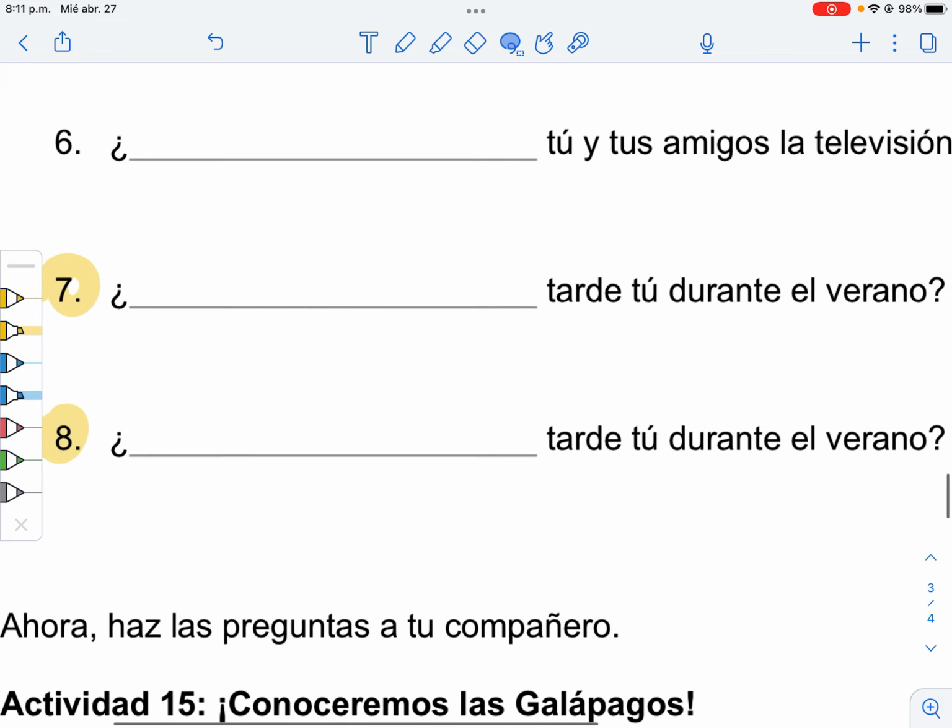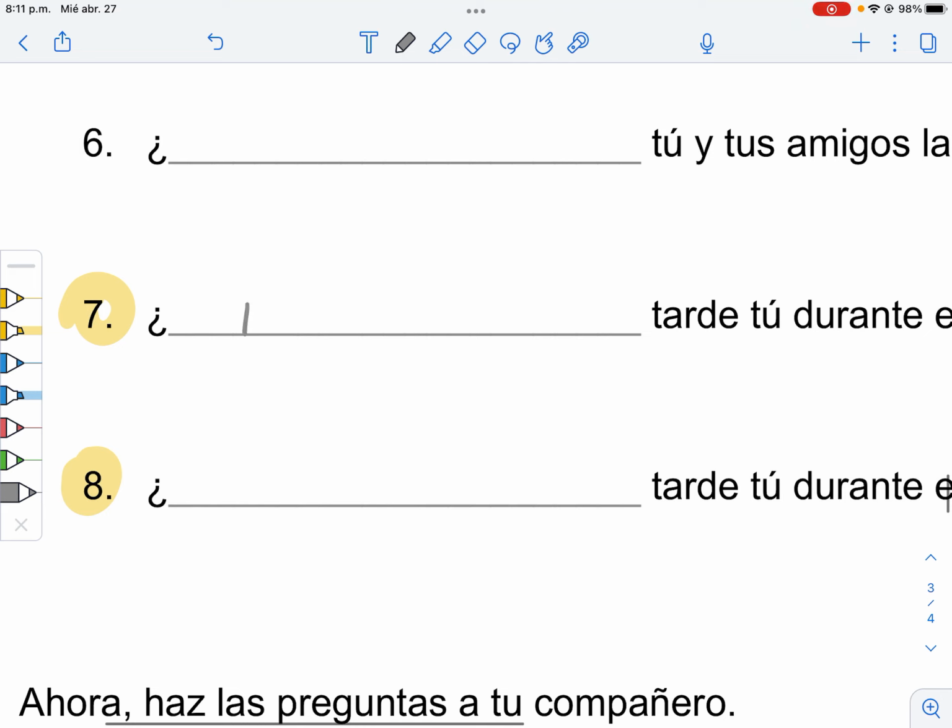Okay, here we go. So here we have acostarse. What's our verb? Acostarse. Now remember that when we're dealing with reflexive verbs, we take the se out to the front. Oh, shoot, my answer. We take the se out to the front and then we conjugate it. So we're going to capitalize se because it's the beginning of the sentence. And then since we're working with tú, we're going to change that to te. Ta-da. Te, and then we're just left with our infinitive right here, acostar. But since we're working with tú, as. Te acostarás tarde.